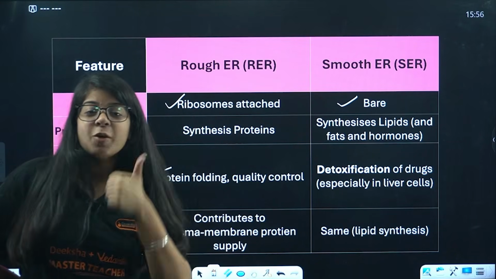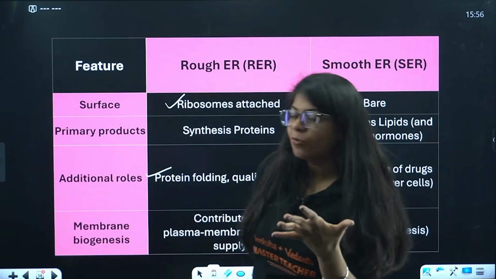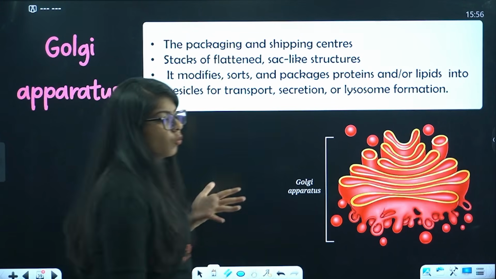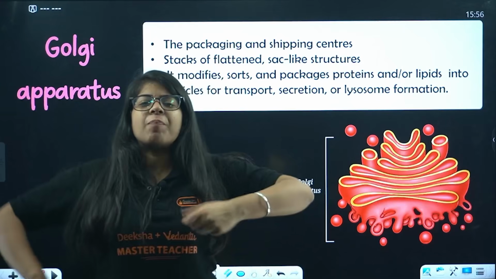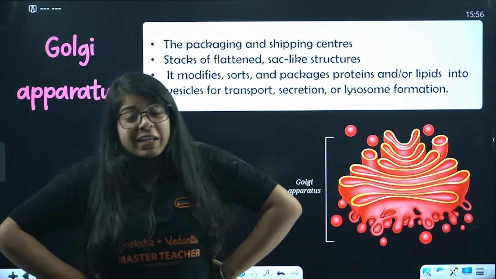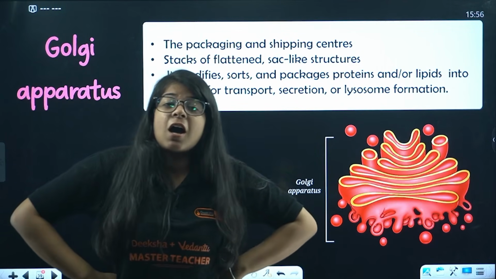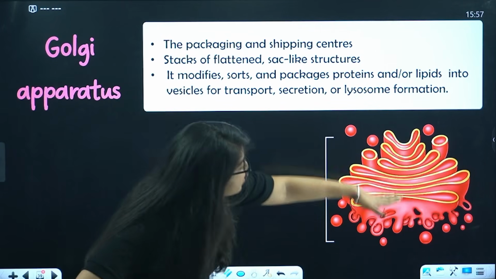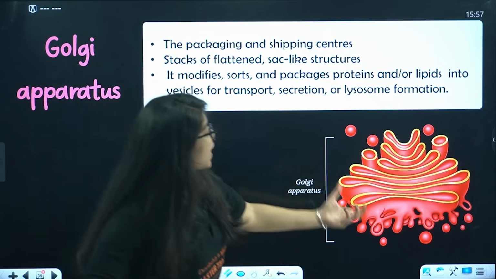So we are done with endoplasmic reticulum, we are done with nucleus, DNA, we are done with plasma membrane, cell wall. What else is left? First is Golgi apparatus. What is Golgi apparatus? It is like a packing and shipping center. So whatever comes, whatever goes, it packs it and ships it outside the cell. It is a stack of flattened sac-like structures. You know sacs, right? Those bori we call in Hindi. So these are the structures.